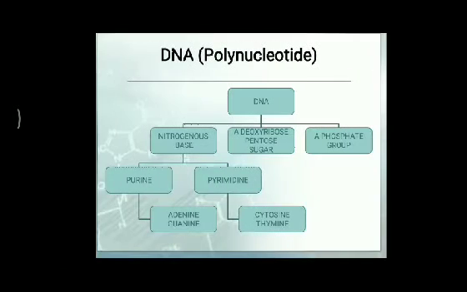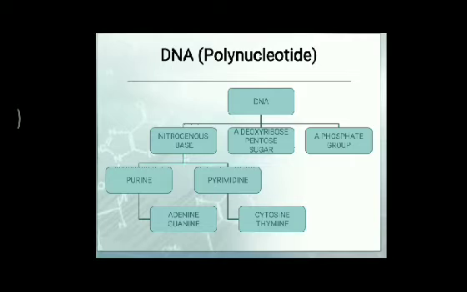Now the next topic we need to study is the structure of DNA and RNA, and later on we will talk about DNA packaging. We will continue the lecture and start with DNA. The next slide shows DNA as a polynucleotide.